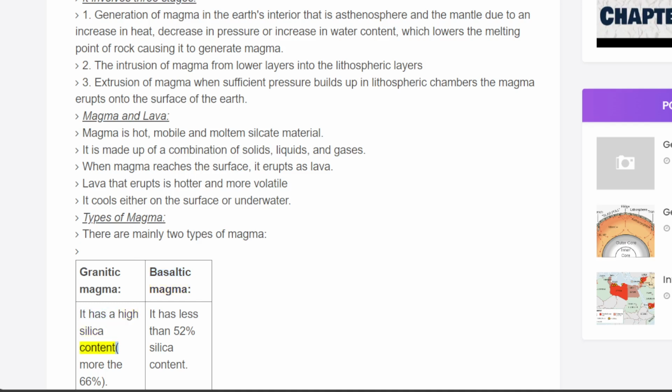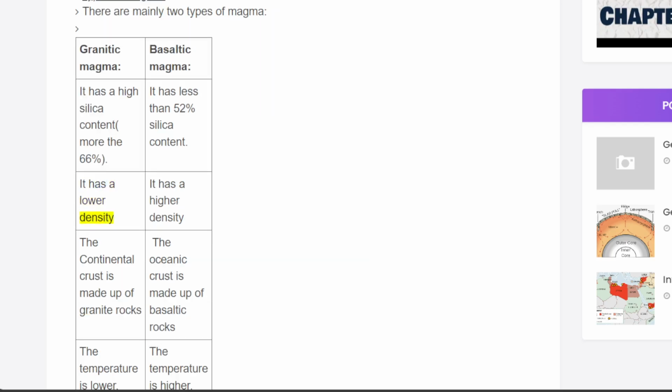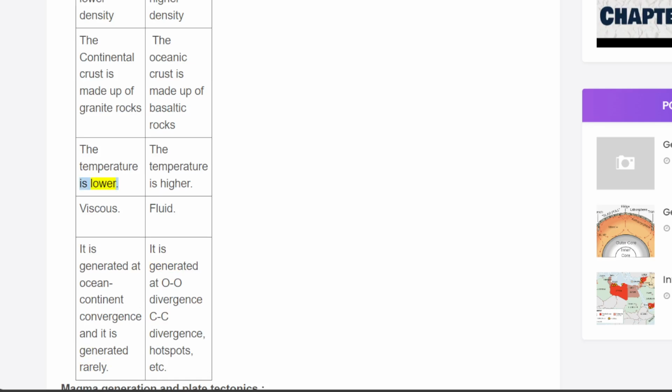Granitic magma has a high silica content, more than 66%. Basaltic magma has less than 52% silica content. Granitic has a lower density; basaltic has a higher density. The continental crust is made up of granite rocks. The oceanic crust is made up of basaltic rocks. The temperature is lower for granitic and higher for basaltic. Granitic is viscous; basaltic is fluid. Granitic magma is generated at ocean-continent convergence, and basaltic is generated rarely there. It is generated at OO divergence, CC divergence, hotspots, etc.